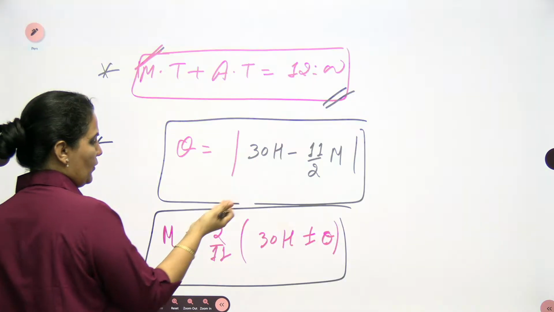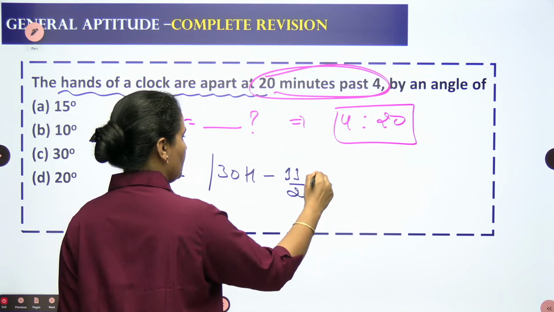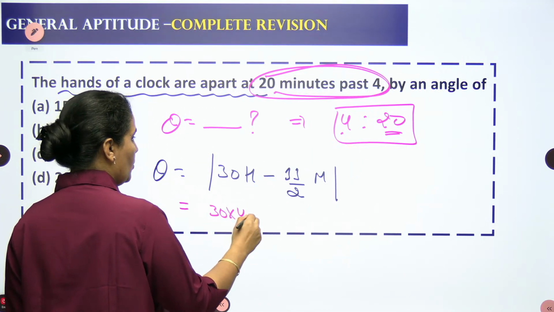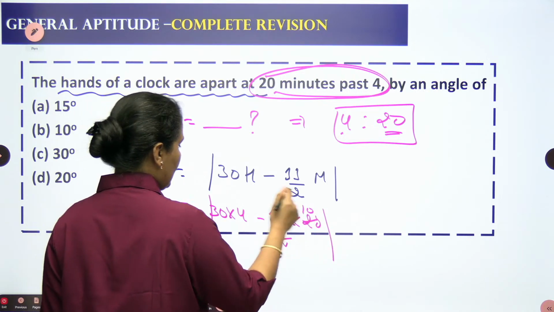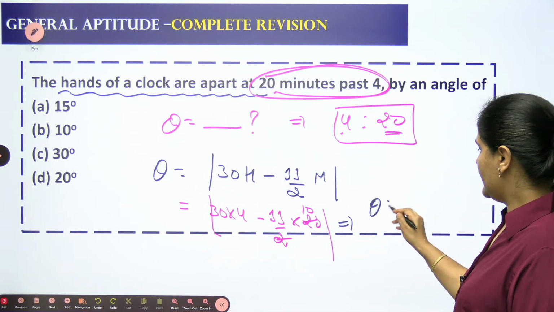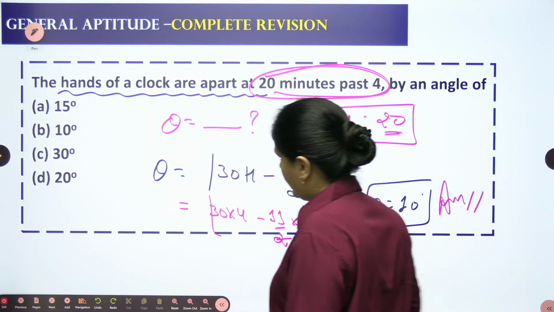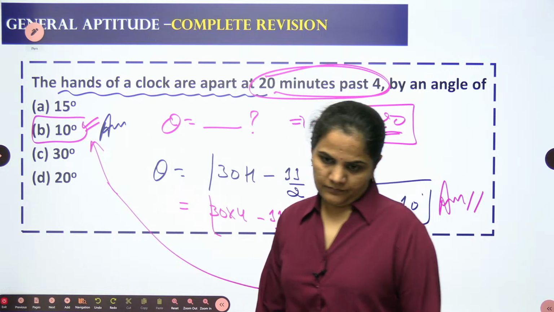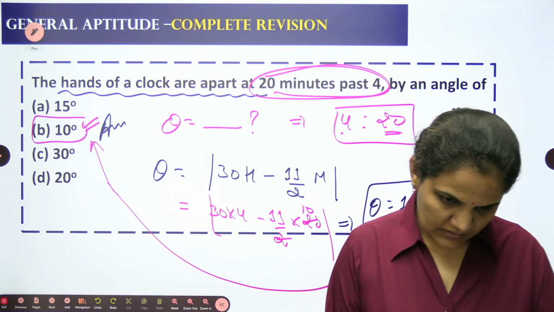So I can use the formula directly, which we just discussed recently: 30h minus 11 by 2 m, where m is in minutes and h is in hours. So you can write 30 into 4 minus 11 by 2 into 20. When you solve, this will be 120 minus 110, 10 degrees is your answer. Very easily you can write that your result will be 10 degrees in this case. Clear?